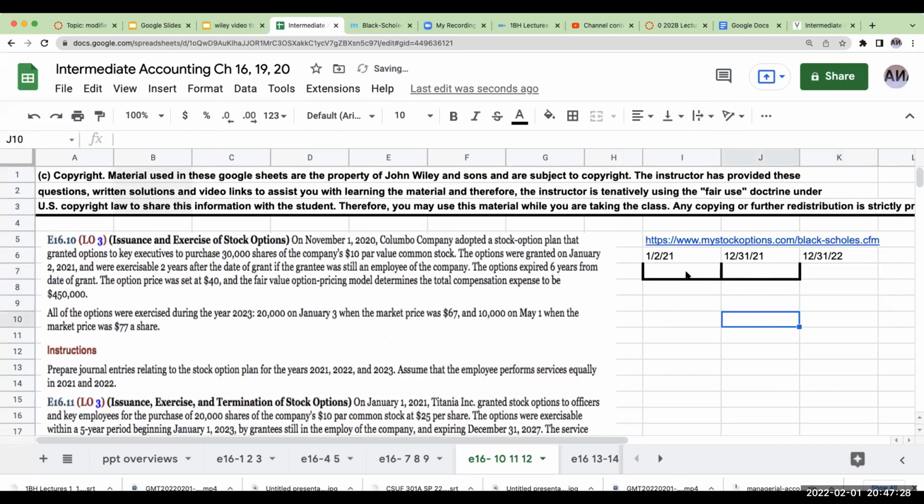Okay. So what we're going to do is recognize stock compensation expense for 2021 and 2022. So let's figure this out. Prepare journal entries related to the stock option plan for 2021. On 12/31/21, because this compensation expense is giving us benefits for a period of 2 years, I'm going to debit stock compensation expense and credit additional paid-in capital, stock options.